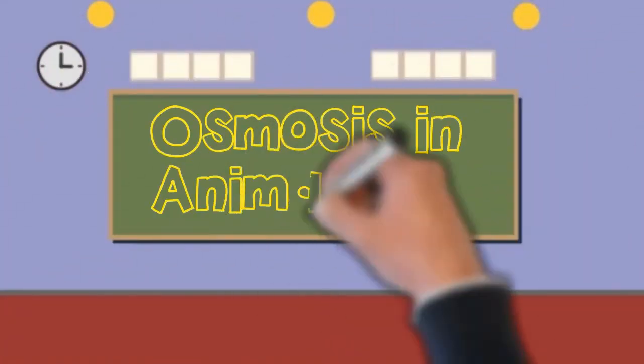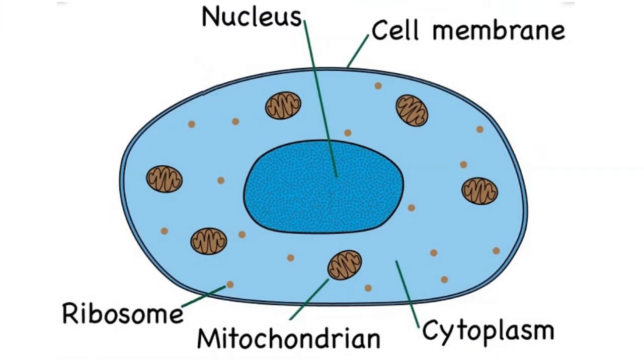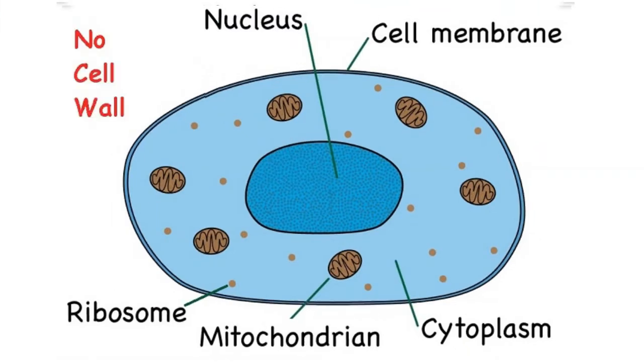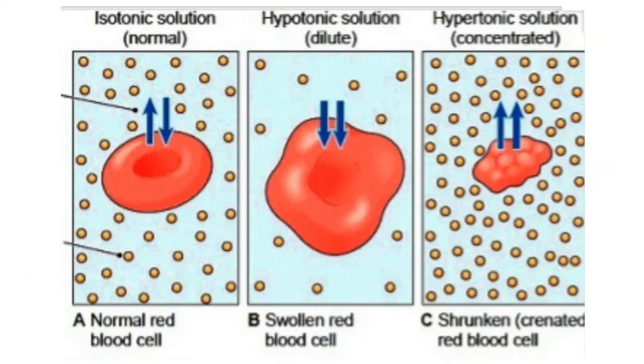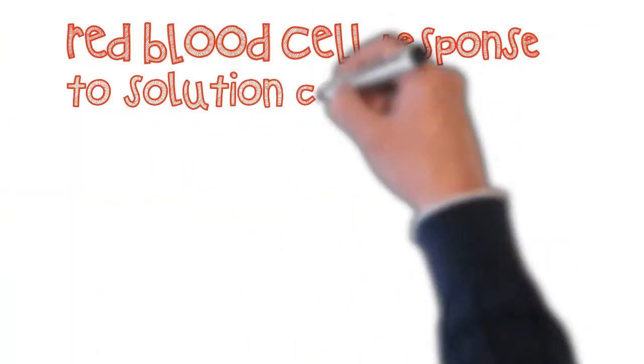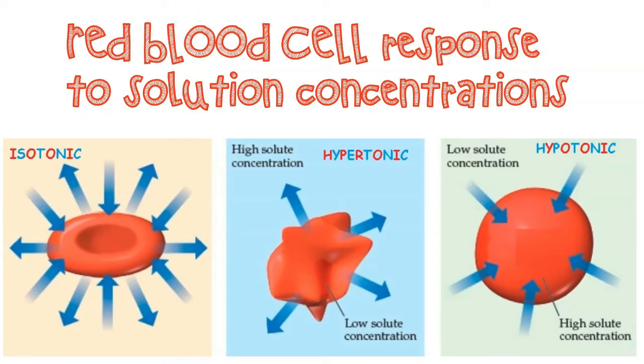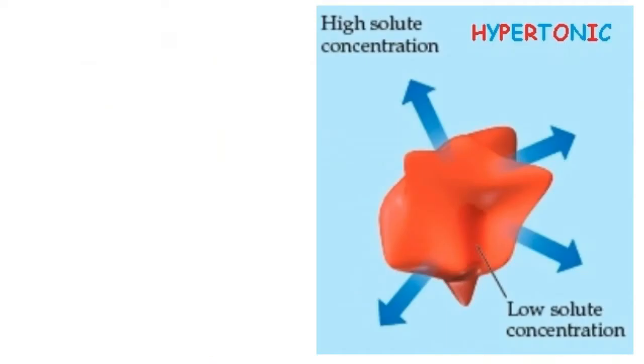Now we'll look at the same scenario, but with animal cells. Now immediately your brain should start whirring through the idea that animal cells don't have a cell wall. So the outcome will be slightly different. Let's imagine red blood cells. If we take a red blood cell and we place it into a hypertonic, very salty or very strong solution, this will cause the cell to lose water.